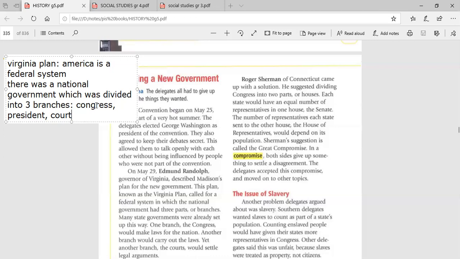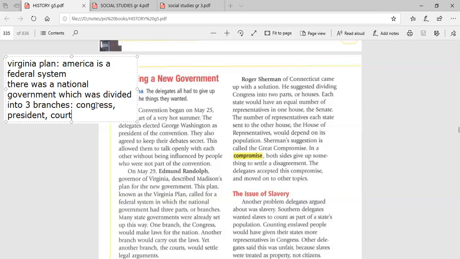They suggested that big states, like for example New Jersey and New York, which are big states with a big population, will have more delegates in the Congress than the small states. For example, Wisconsin is a small state, so this small state will have fewer representatives in the Congress.